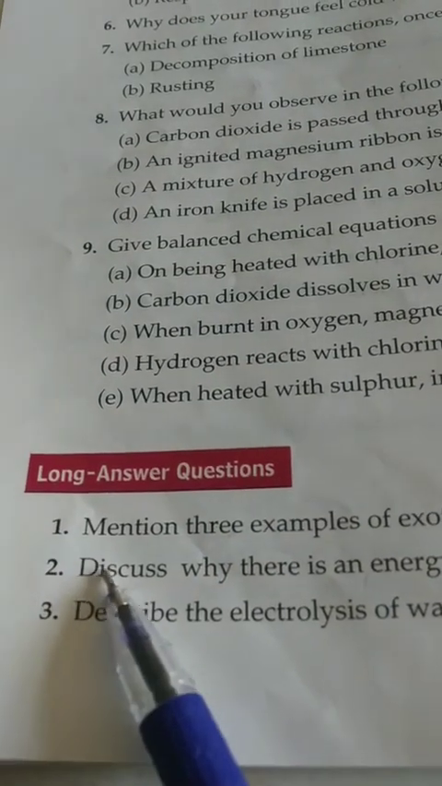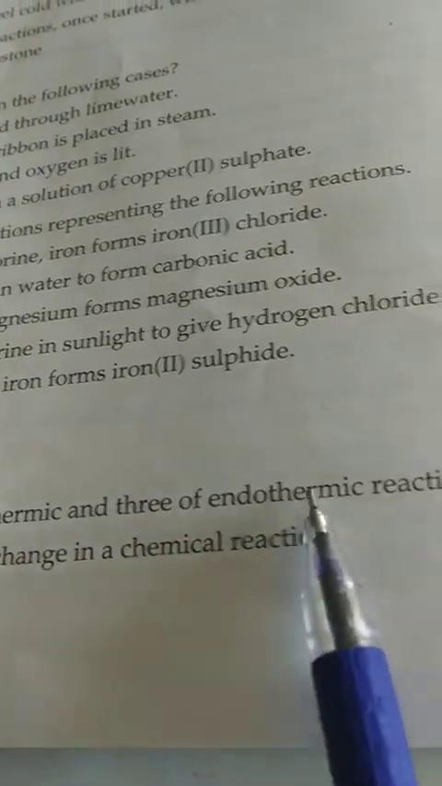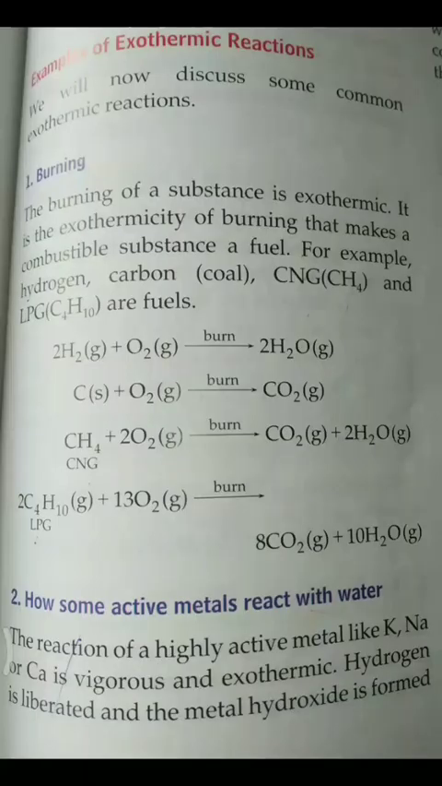Long answer questions. First, mention 3 examples of exothermic and 3 of endothermic reactions. Examples of exothermic reactions. First, burning. The burning of a substance is exothermic. It is the exothermicity of burning that makes a combustible substance a fuel. Example, hydrogen, carbon, CNG, CH4 and LPG, C4H10 are fuels.